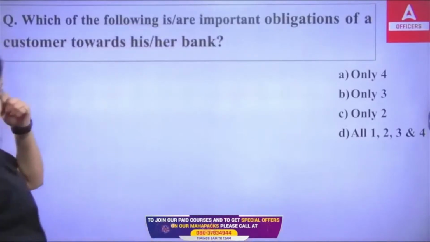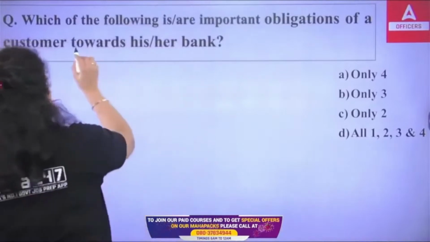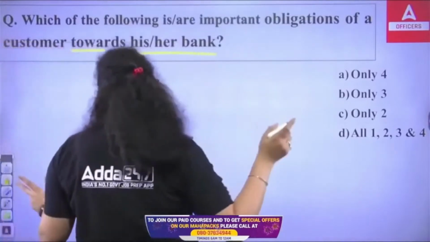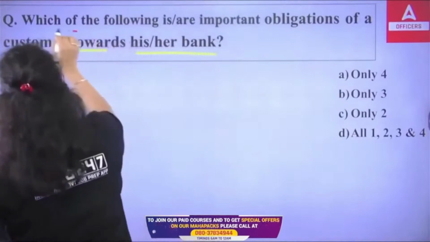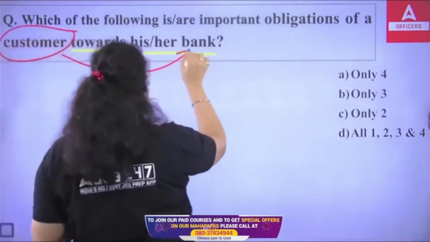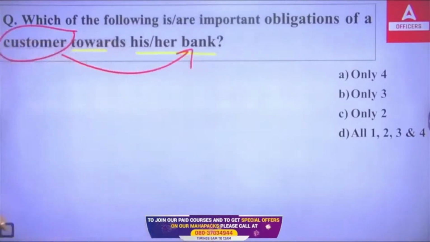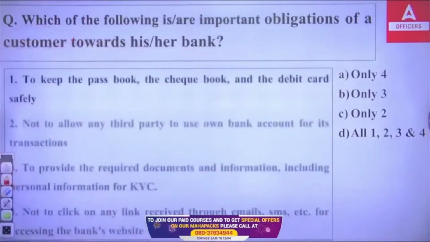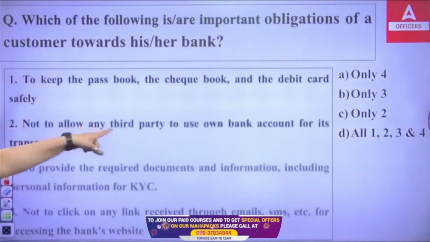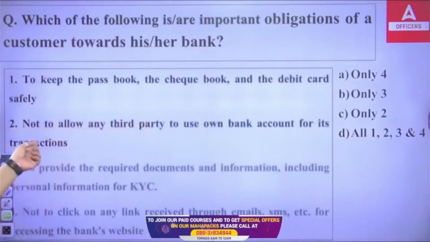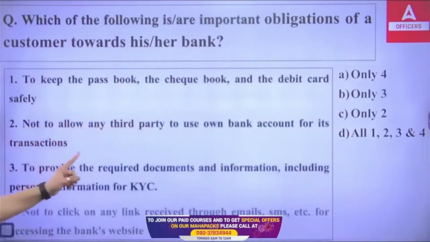Which of the following is an important obligation of a customer towards his/her bank? Now, the obligation of the customer we are talking about is towards the bank. And the options we have: to keep the passbook, the checkbook, and the debit card safely; not to allow any third party to use your own bank account for its transaction; to provide the required document and information, including personal information, for KYC. And the next one is not to click on any link you receive through emails, SMS, etc.